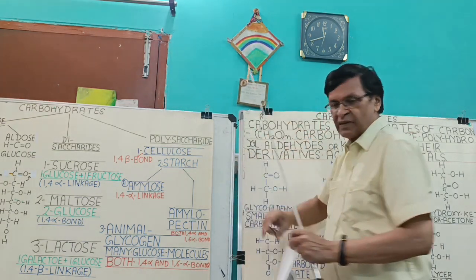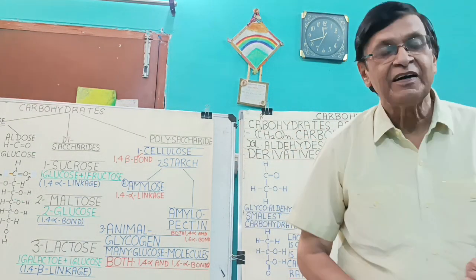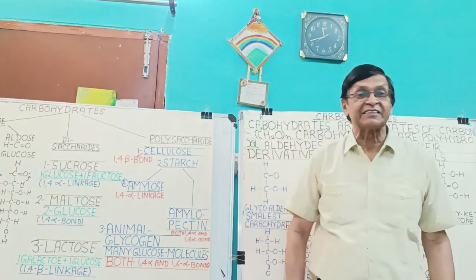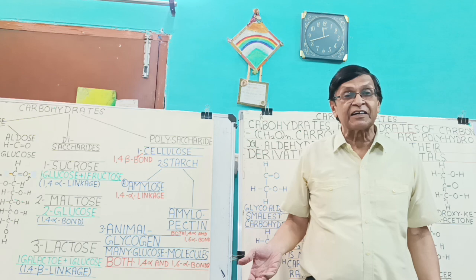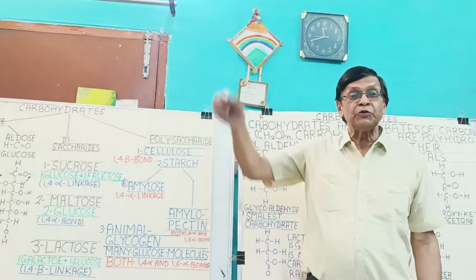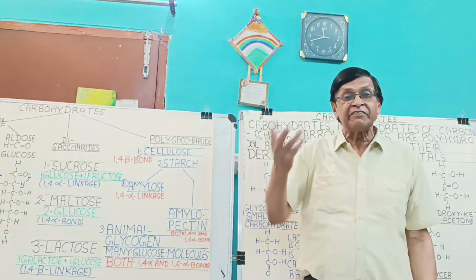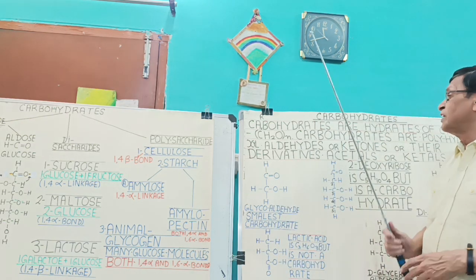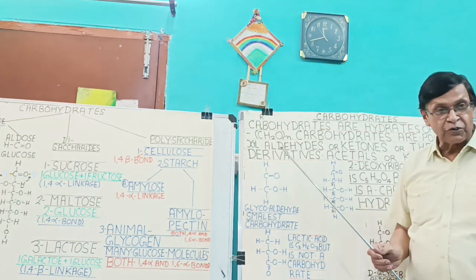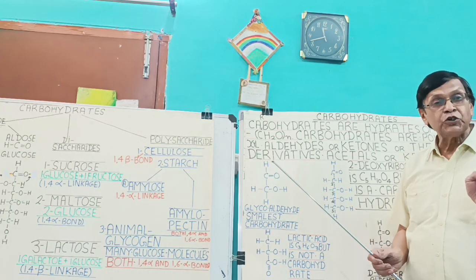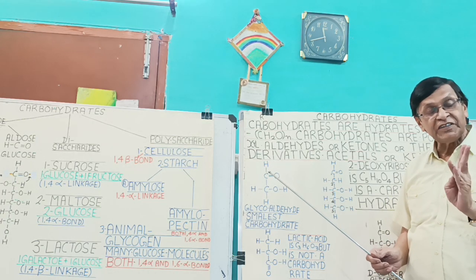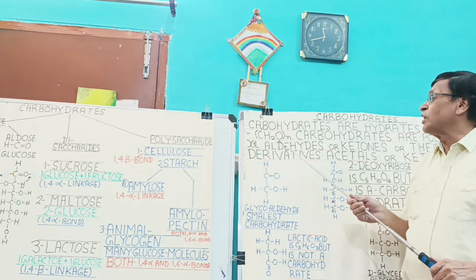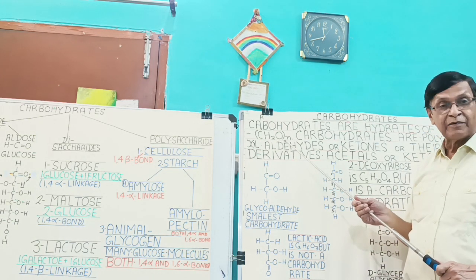So first of all, the carbohydrates. What are carbohydrates? In the beginning, in most of the books, it is described that they are hydrates of carbon. It doesn't mean that if you dissolve a carbon particle in water, it will become a carbohydrate. Generally it is said that they are compounds of carbon, hydrogen and oxygen in which the ratio between hydrogen and oxygen is 2:1. They are polymers of CH2O.